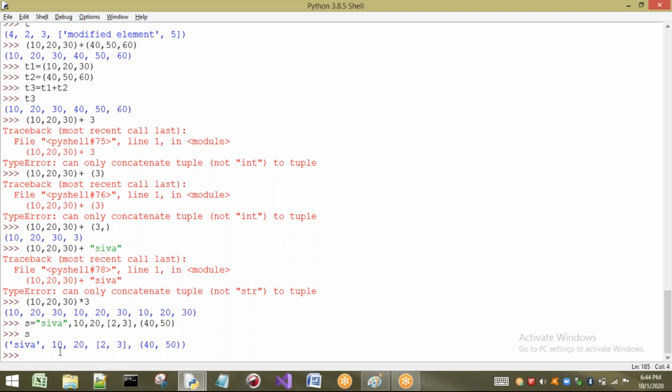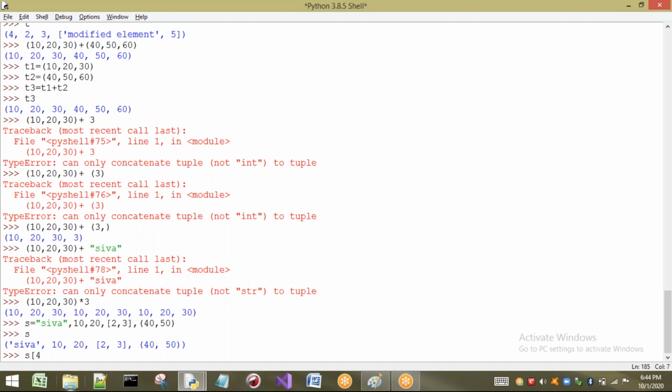Already we know that, by using the index: 0, 1, 2, 3. The first index is 3, and in that, again we have two indexes, 0 and 1. Here also this index is 4. If this index is 0, this index is 1. That means if I want to access the value 40, what do I have to do? First I have to write S of 0, 1, 2, 3, 4.